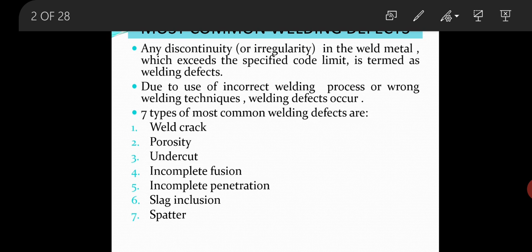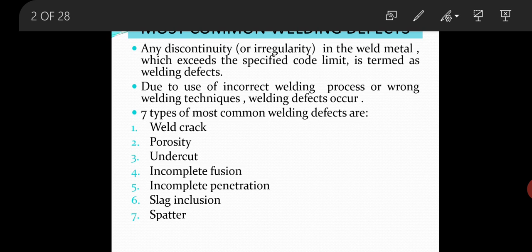That means if the discontinuity is within the permissible limit, then it is called a discontinuity but not a defect. So a welding defect is a discontinuity or irregularity in the weld metal which exceeds the specified code limit. This defect occurs basically due to incorrect welding process or wrong welding techniques.